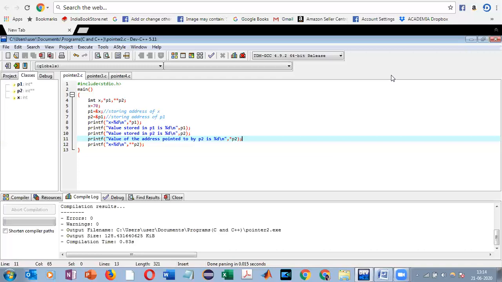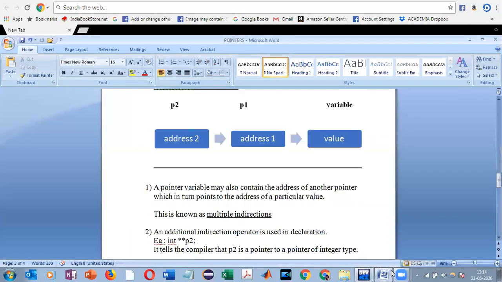So it is possible to make a pointer point to another pointer. And where will that other pointer point to? It is going to point to a memory location which will contain a desired value. So this is just known as a chain of pointers.